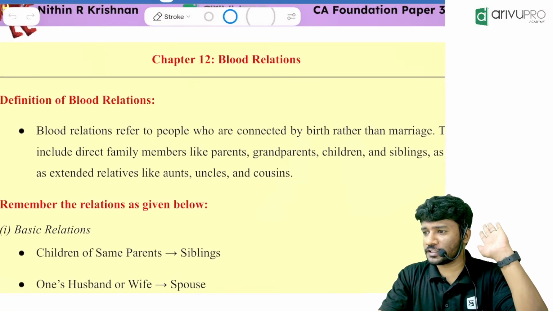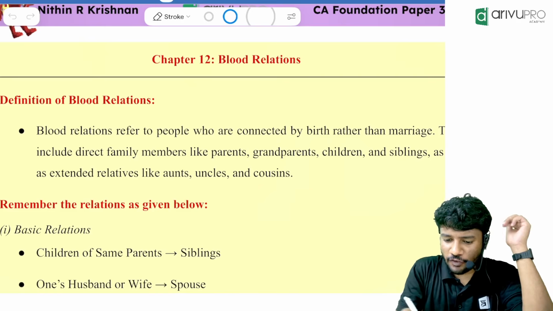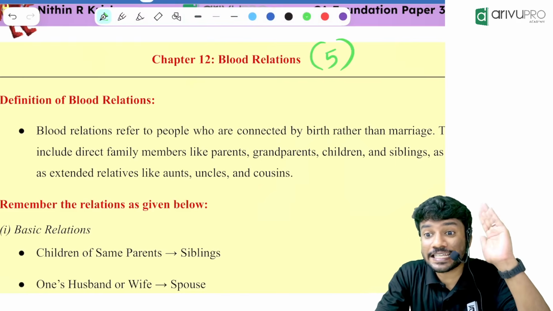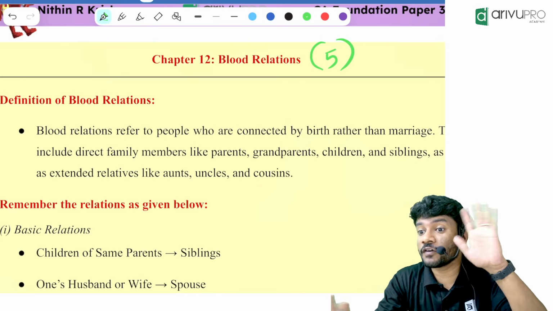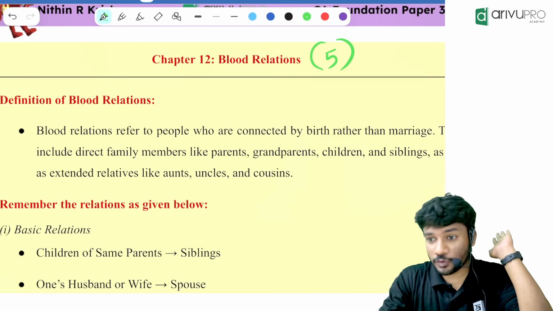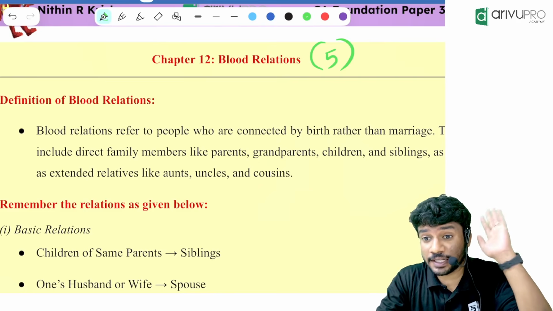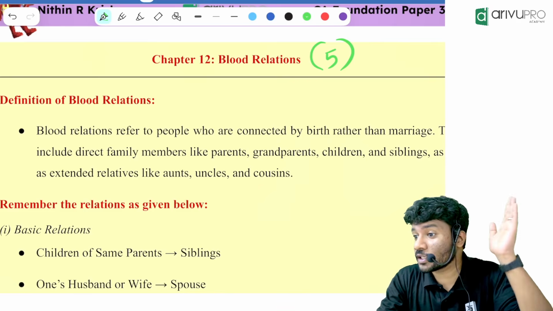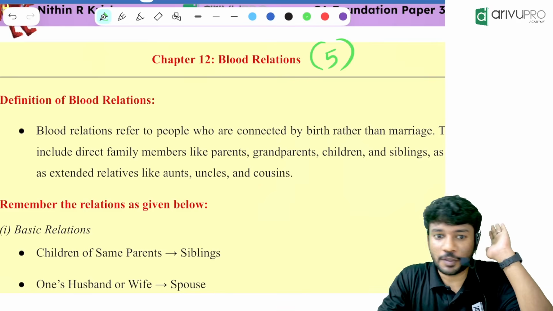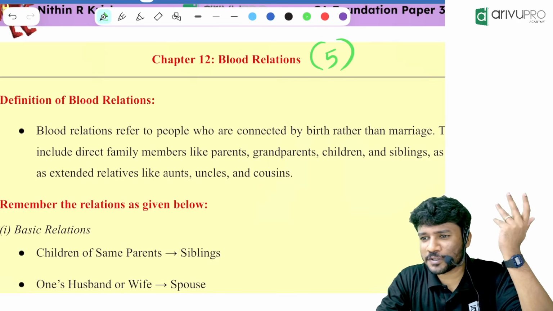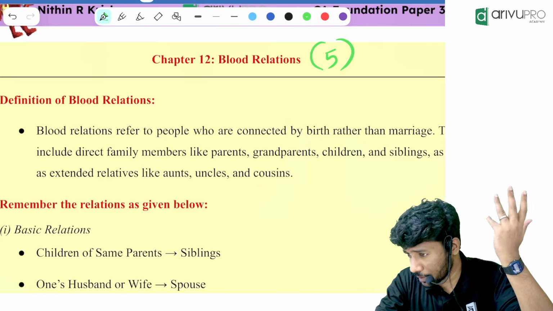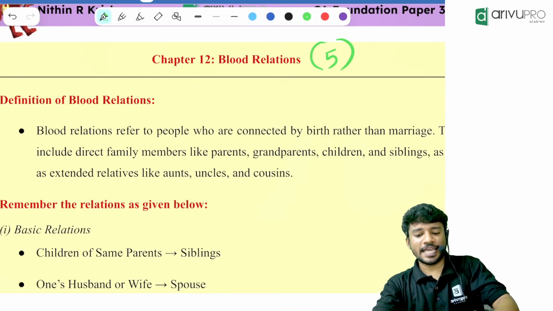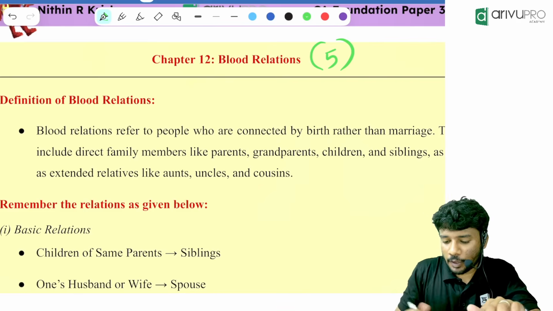Do you know the weightage of this chapter? Yes, how much? 5 marks. So today we will be finishing 50% of the weightage. I mean we will be covering 50 marks as of today. Whatever we are going to learn with this, we will be completing 51 marks, I think. Rest of all the chapters together will give you how much? The remaining 50 marks. So if you ask me how many chapters we have covered, we have covered around 7 chapters maybe. Then the remaining 11 or 12 are there. Accordingly, we will do it. Everyone ready for it? Chapter number 12, blood relation.